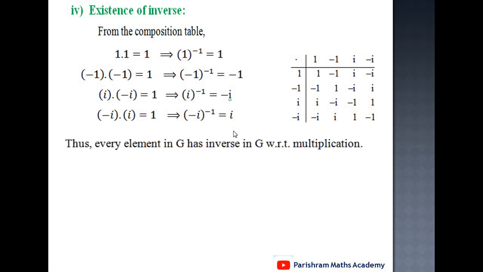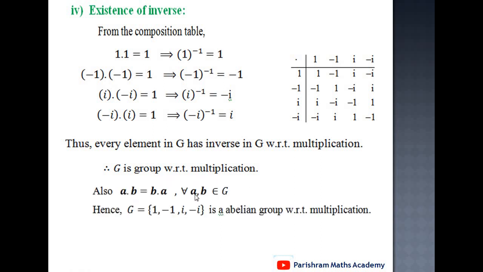That means inverse exists. Every element of G has an inverse in G with respect to multiplication. And therefore, the closure property is satisfied, the associative law holds, the identity element exists, and the inverse exists. It means all four conditions are satisfied. And therefore, G is a group with respect to multiplication. Also, if you take any two elements of G, a into b is the same as b into a.